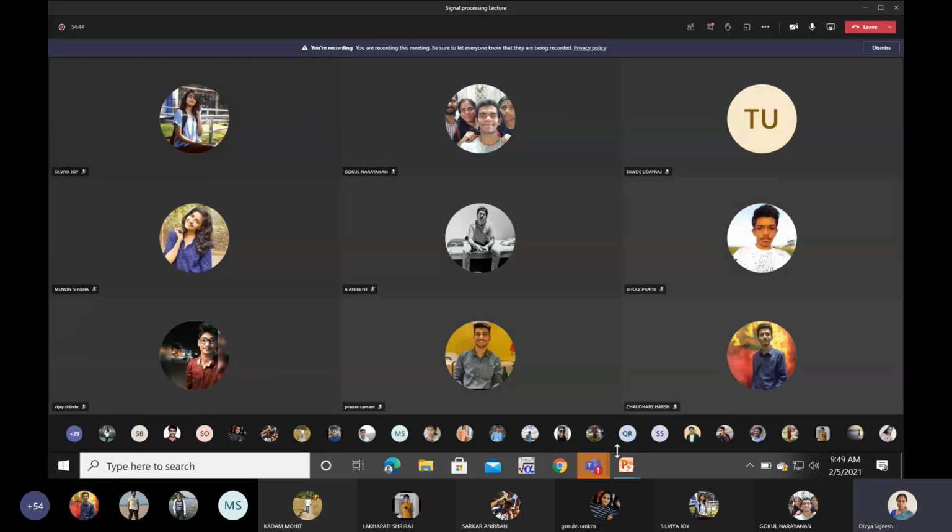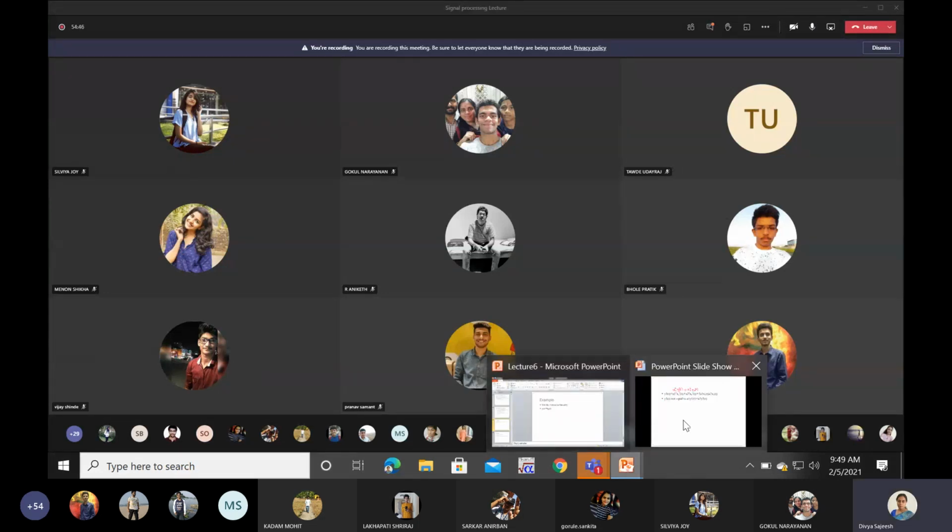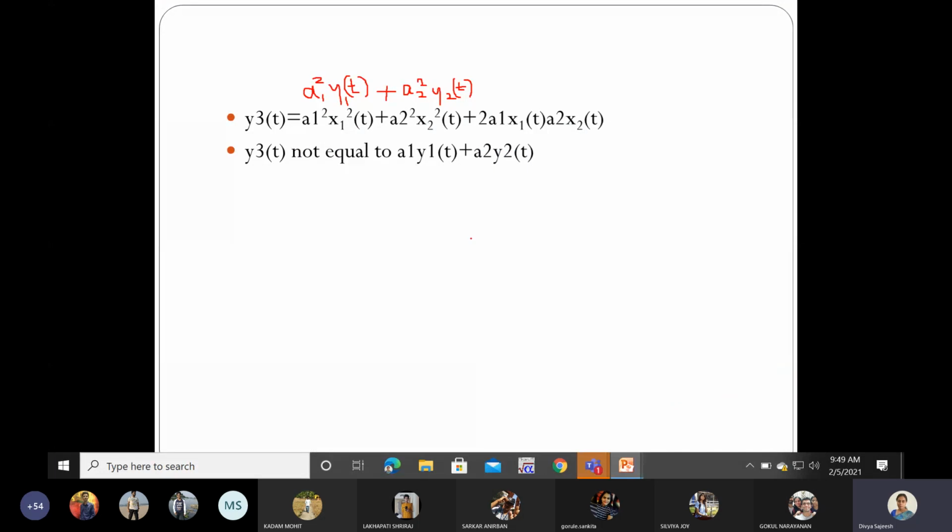So I am not getting this in this format. y3 of t is not equal to a1 y1 of t plus a2 y2 of t. So I can tell the system is non-linear in nature.